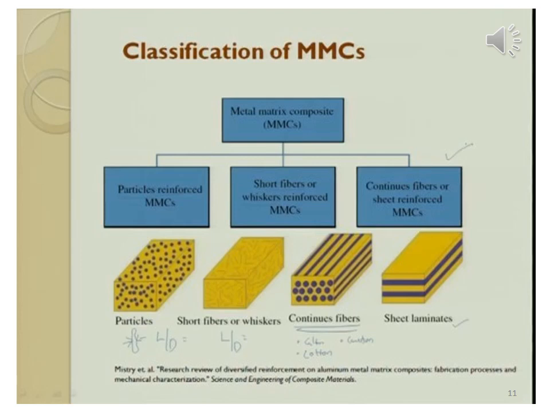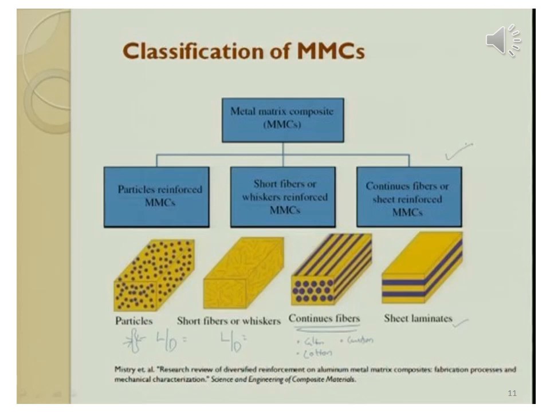The fiber may be formed from glass, or nowadays some people are using cotton fibers and some people are using fibers from carbon roving. In this type, the reinforcing phase is present in the form of continuous or long fibers. That's why this is called continuous fibers metal matrix composite material.